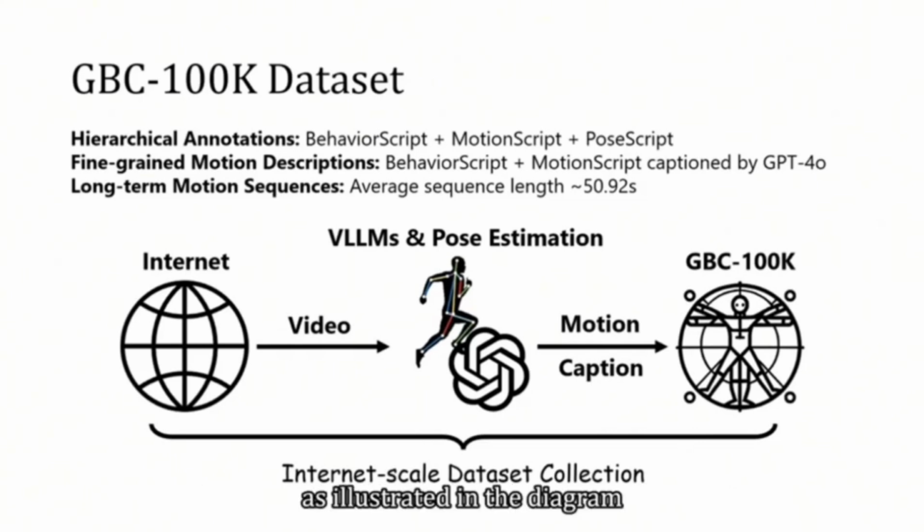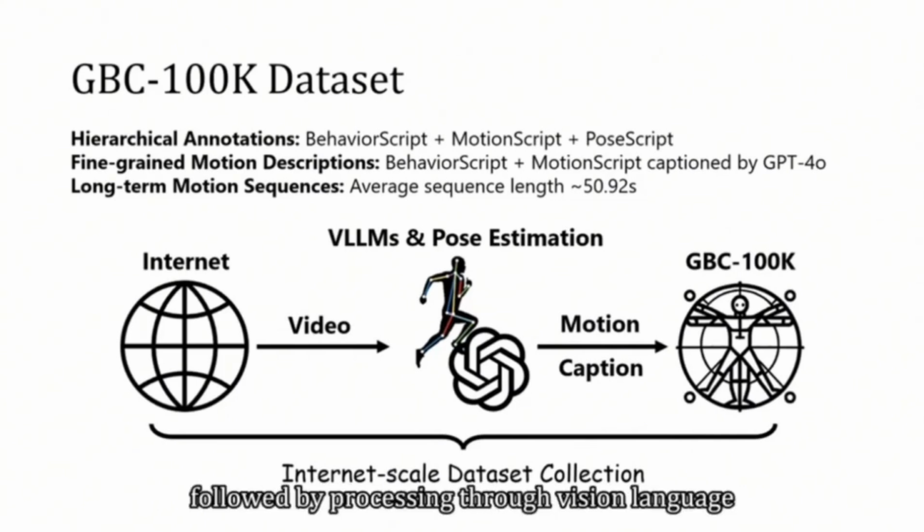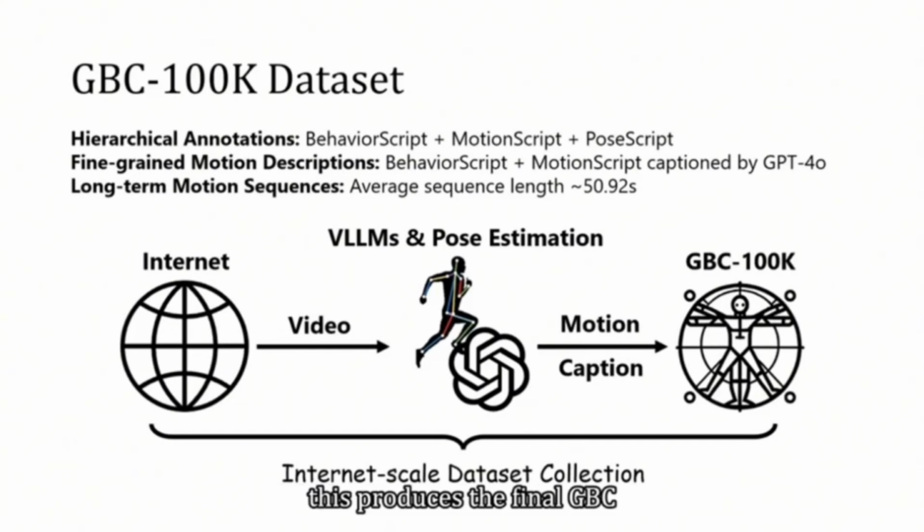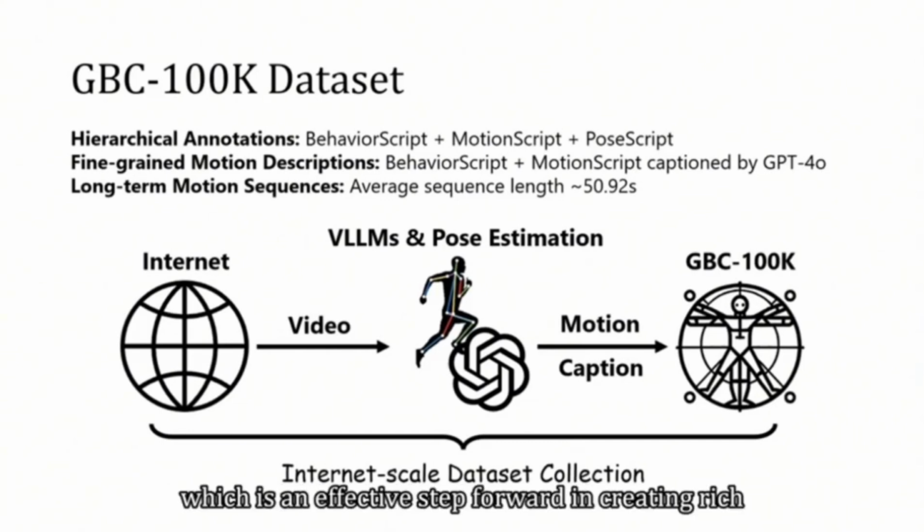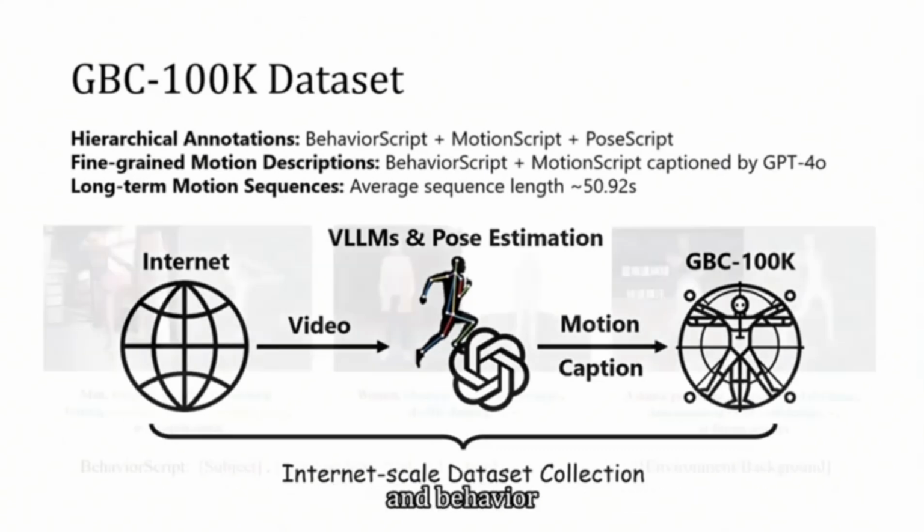As illustrated in the diagram, our data collection pipeline follows an internet-scale approach. The process begins with video collection from the internet, followed by processing through vision language large models, VLLMs, and pose estimation systems. This produces the final GBC100K dataset, which is an effective step forward in creating rich, multimodal data resources for studying human motion and behavior.